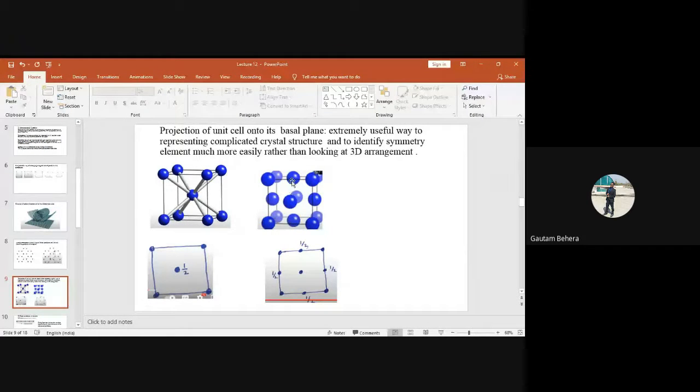Similarly, can you tell me how this projection is coming? Try to look from the top. Just have a top view of this 3D face-centered cubic unit cell. How is this coming? Can you tell me about these points only? Let me see about the corner points.